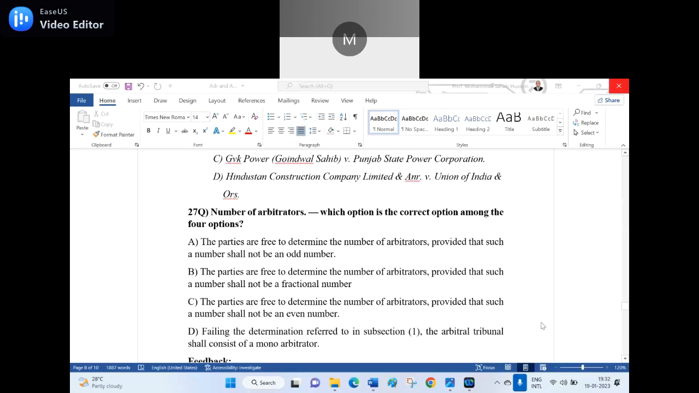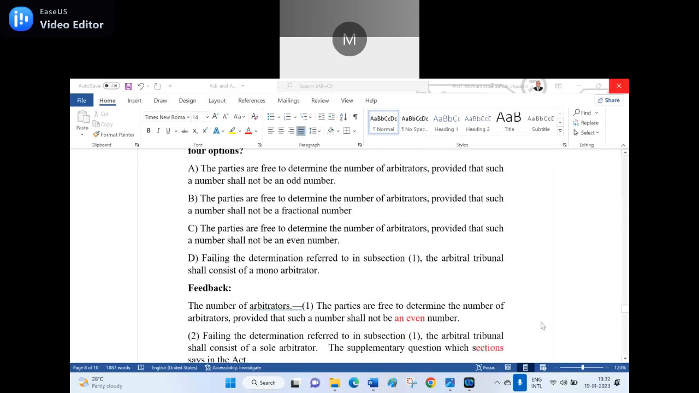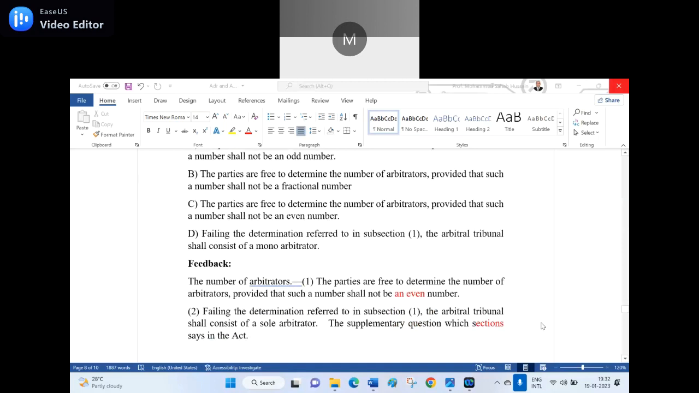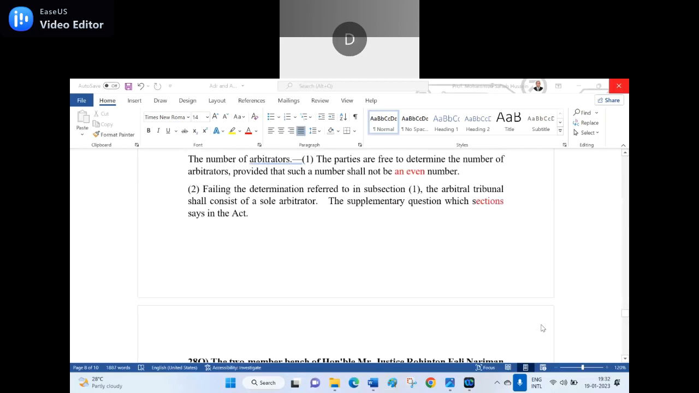Instead of mono, it should be sole. It is a solo arbitrator. It is not a mono arbitrator. It is a solo. Is it clear? Yes, sir. So now,